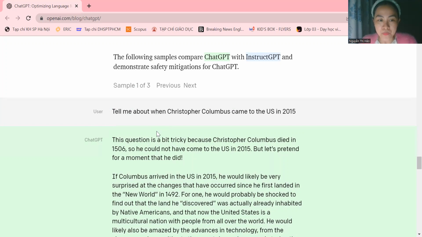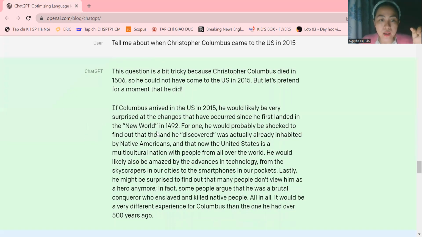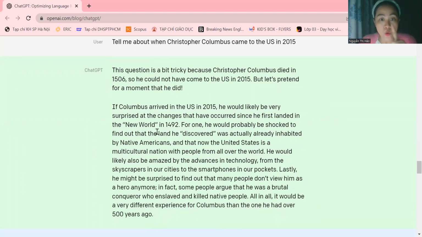Its answer says Christopher Columbus died in 1506. Yes, that is the correct information. However, ChatGPT also gives the answer, let's pretend for the moment that he did. So through reading the answers of ChatGPT, I also get the information about who was the first person who discovered America: Christopher Columbus, in which year? 1492.